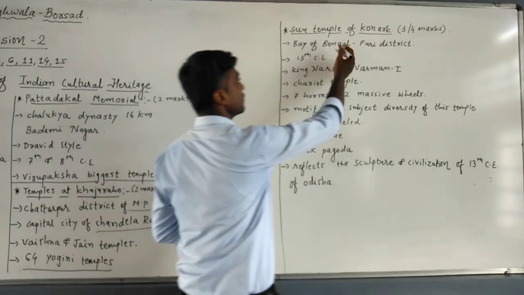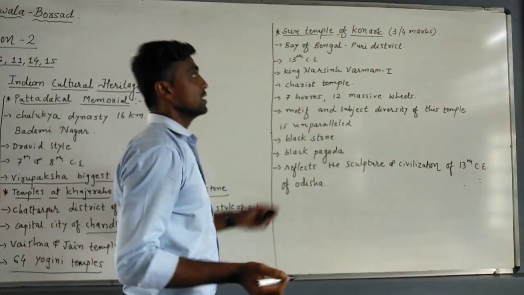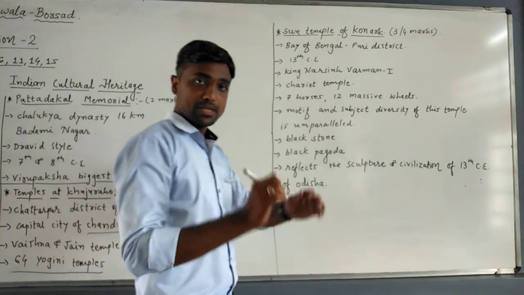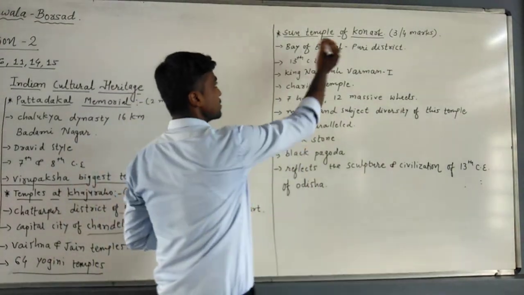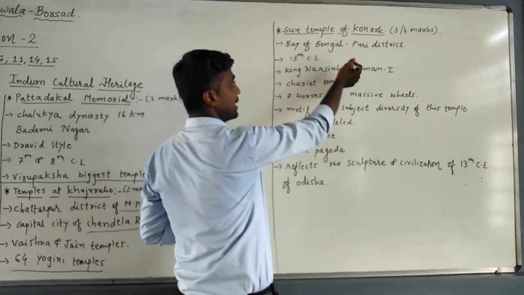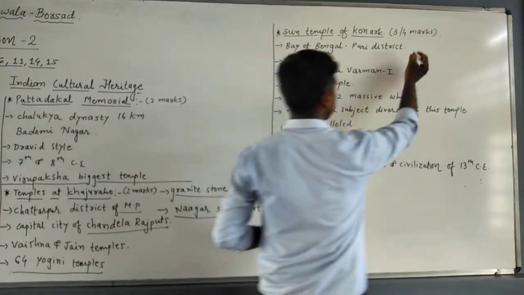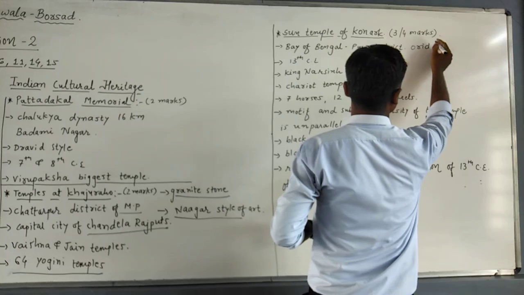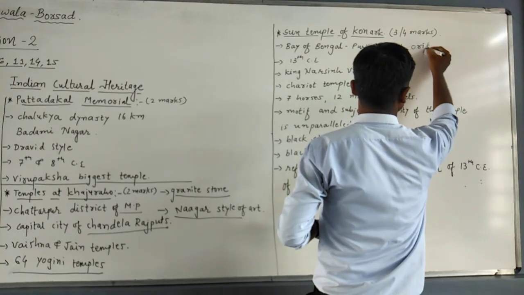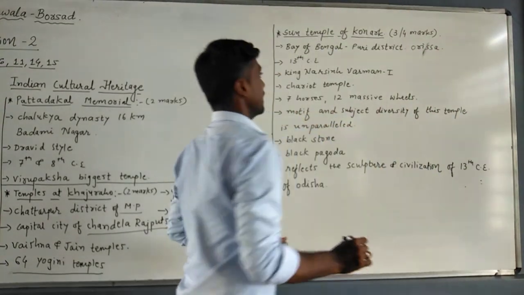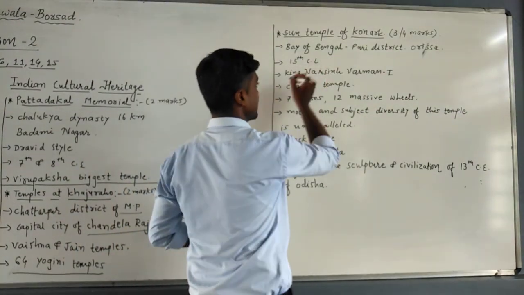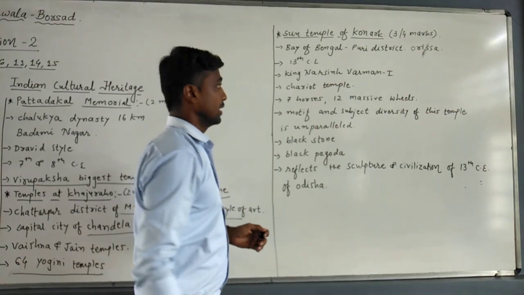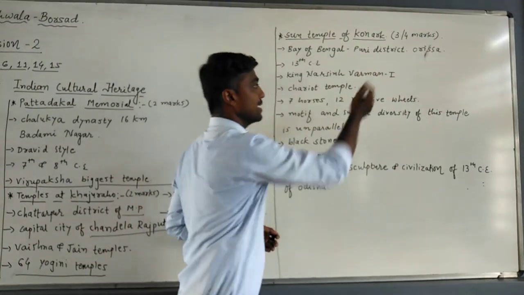First of all, the location of the Sun Temple of Konark. I will tell you, the Sun Temple of Konark is one of the best temples in the world. It is well known throughout the world. It is located near the Bay of Bengal in Puri district, Odisha state. It was constructed in the 13th century by King Narasimhavarman the First, belonging to the Ganga dynasty.